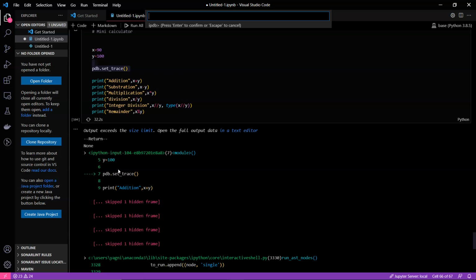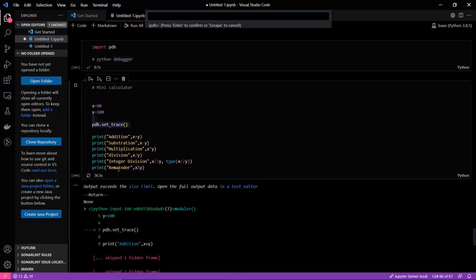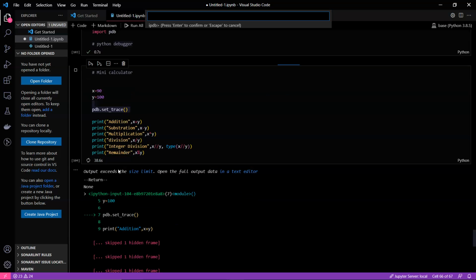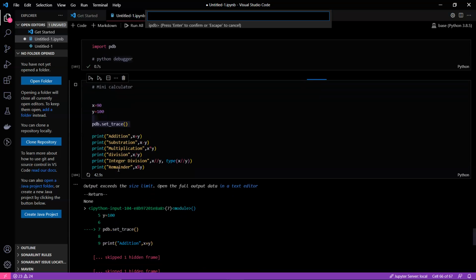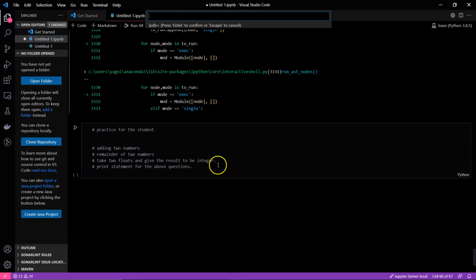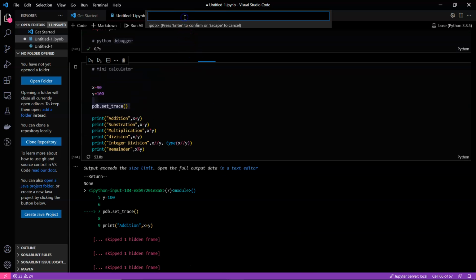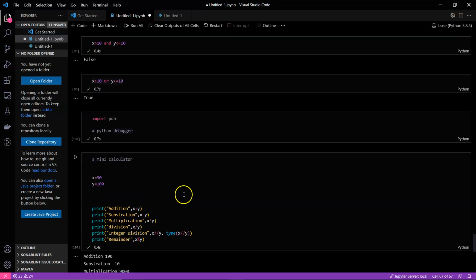As of now there is not much to see because we don't have much code here. I just talked about this tool so that you can read about it. We'll be using it in further classes. To quit you use q, and for the program to run normally we just remove it.